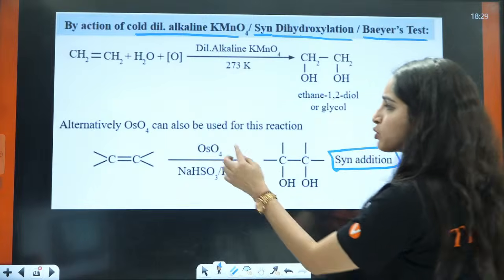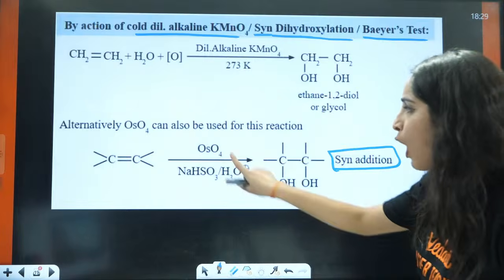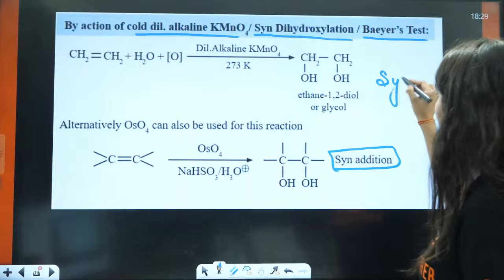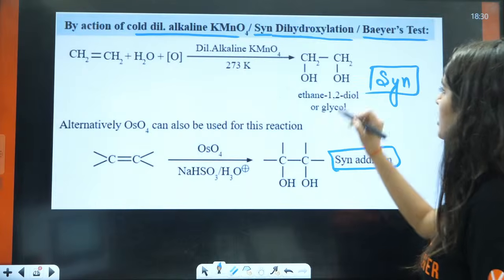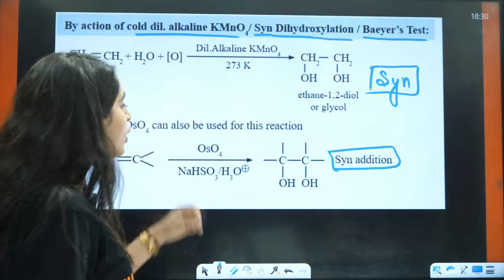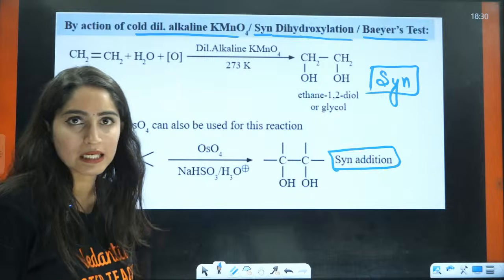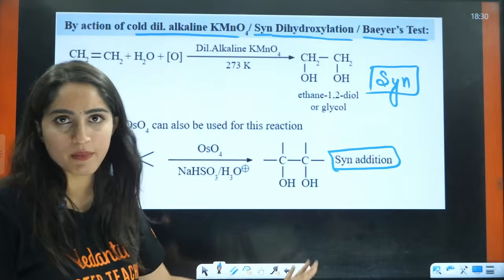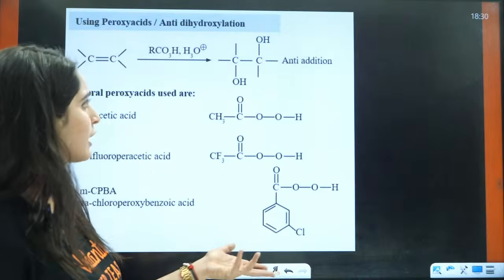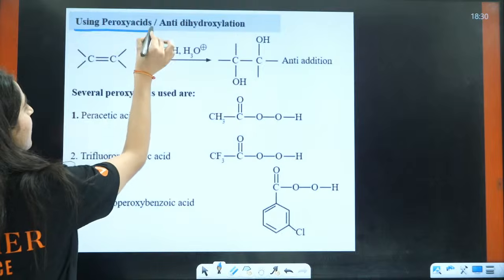Also, if you have used OsO4, osmium oxide, then you will also have the syn addition. Both of them will have a syn addition, right? So for syn addition, either you can use dilute alkaline KMnO4 or you can use OsO4 in presence of NaHSO3, right? They both will give the same product, that is your syn addition product. But if you want anti-addition, use peroxides.